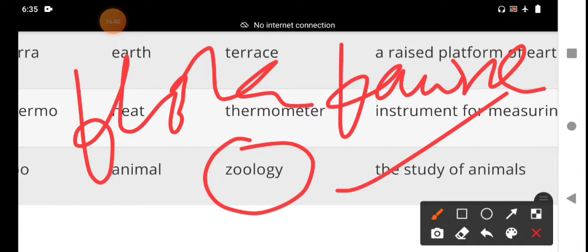Fauna means the animals of a particular region, related to the animal kingdom. Zoo means animal. Zoology is the scientific study of animals. This is one of the subjects.